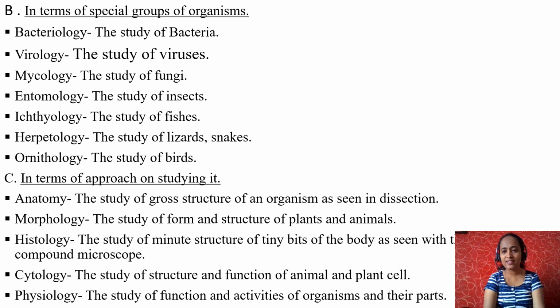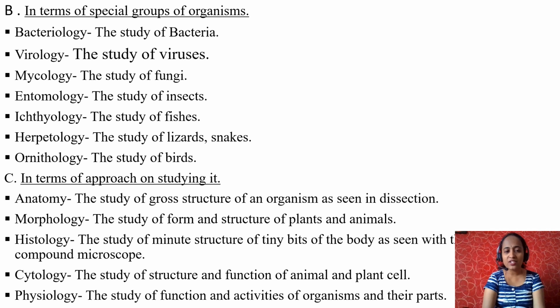We have to use compound microscope. In next class, let us study the different types of microscope. That is simple microscope, compound microscope and electron microscope. Now, cytology, cyto, cell, logy, study. Cytology, the study of structure and function of animal and plant cell. How plant and animal cells are made up. What the cell consists of. So the study of all these things is nothing but cytology, the study of plant and animal cells, different types of cells and their organelles.